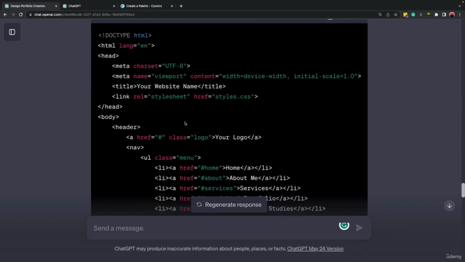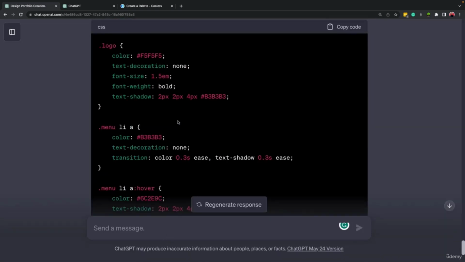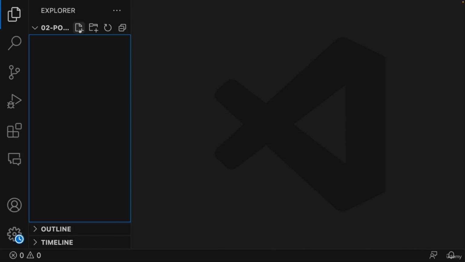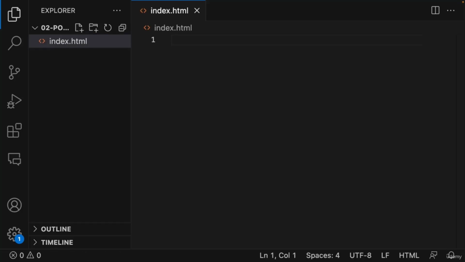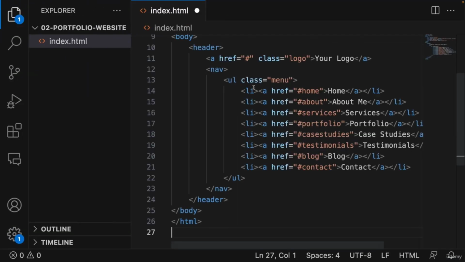But in our case, I will explain what you should name them. Let's create a file. For the homepage, usually we use index.html. If you ask ChatGPT, it will explain. So here is our HTML file. I'm going to copy the HTML code and paste it here.